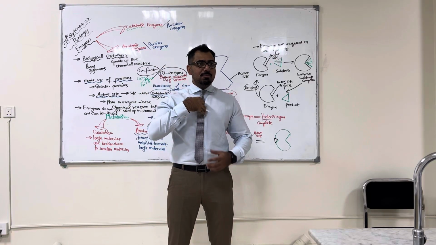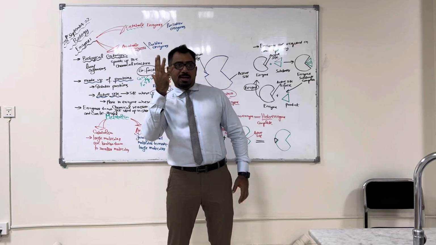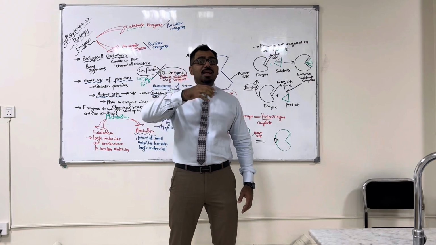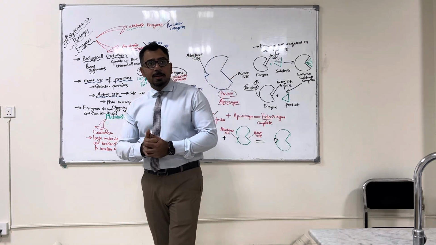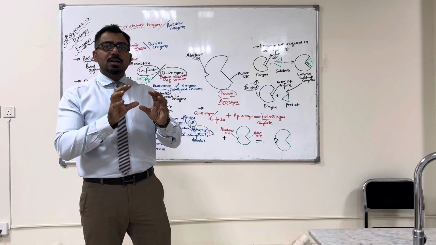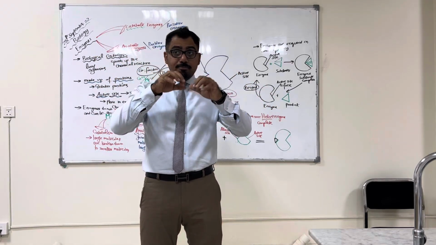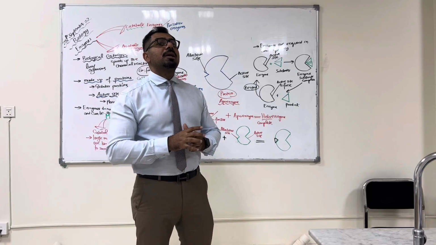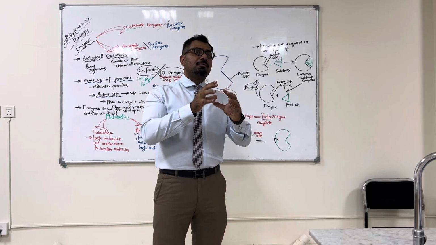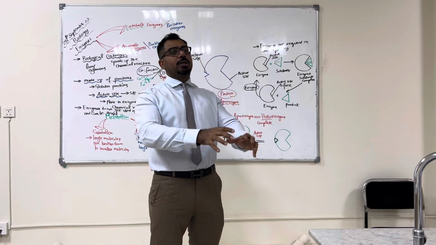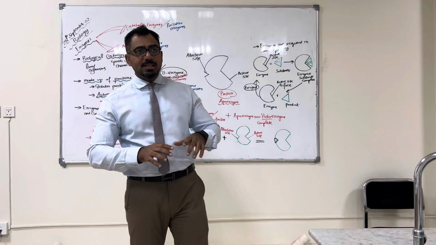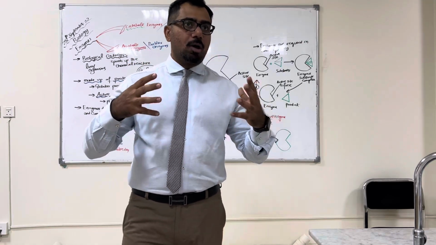If I wear them, they will become exactly my hand shape. So this idea is given in the induced fit: before binding, the active site matches the shape of the substrate but not exactly, and it becomes an exact fit when the substrate binds to it. Right? That is called the induced fit model. Alright?